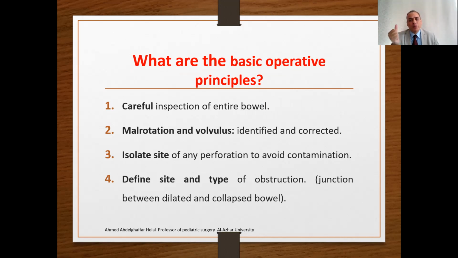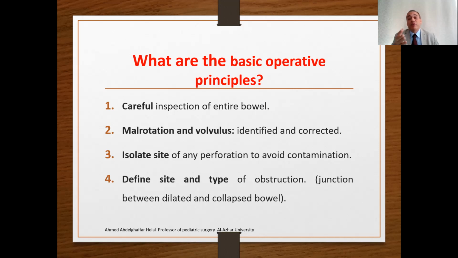Number one, when you operate on a case of jejunal-ileal atresia, after incision you must carefully inspect the entire bowel to see if there are perforations, cyanotic parts, or a second atresia. Number two, malrotation and volvulus. It is critical to identify and correct malrotation and volvulus. Look for the position of the colon, the position of the DJ, and the position of the cecum and the appendix. Very important. Isolate the site of any perforation to avoid contamination. If you find a perforated part of the intestine, make a complete isolation to avoid contamination of the peritoneal cavity.